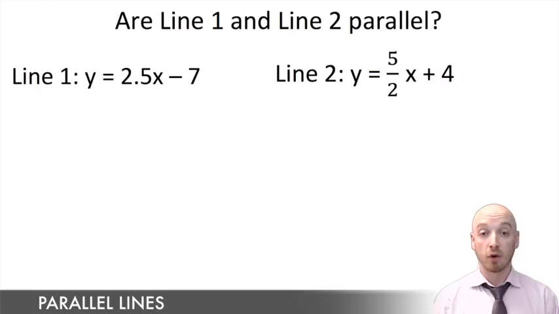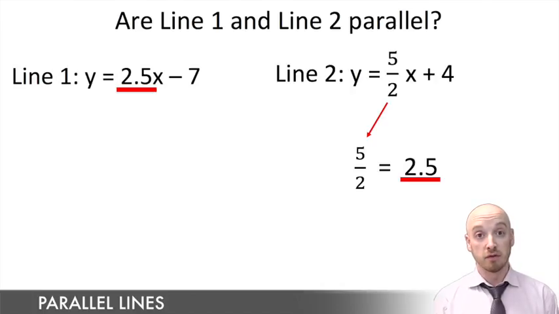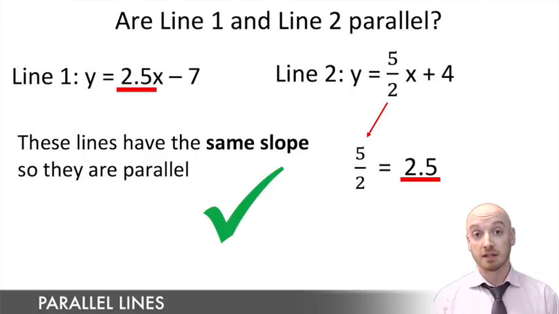Now the only other thing they could ask possibly is like a yes or no type question. They'll give you a couple of equations or some information, maybe two sets of coordinates, and they'll ask you, hey, are these two lines parallel or not? All you're going to have to do is prove that their slopes are either the exact same, making them parallel, or different, meaning nope, they're not parallel.